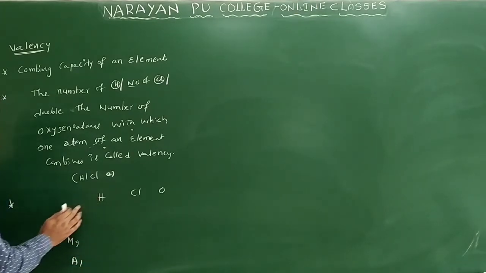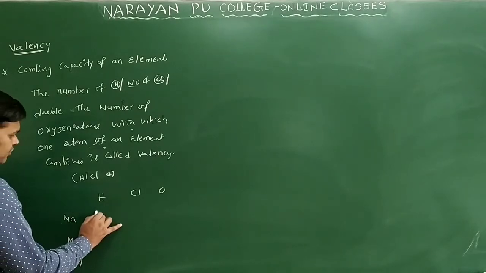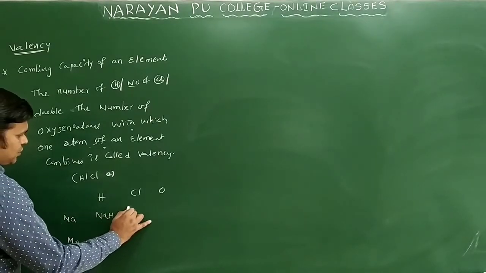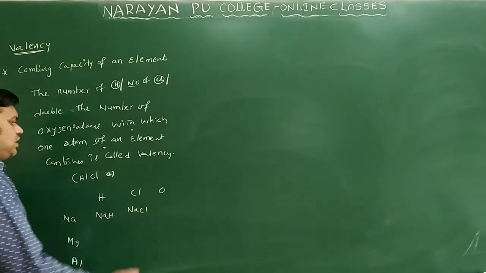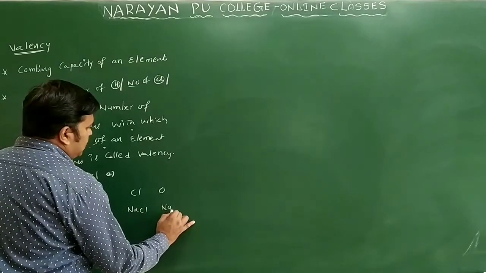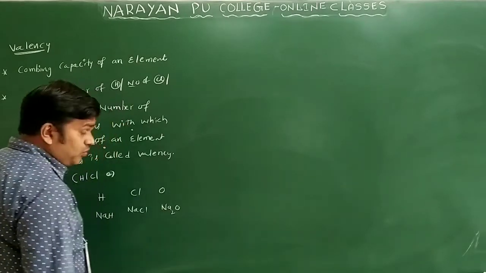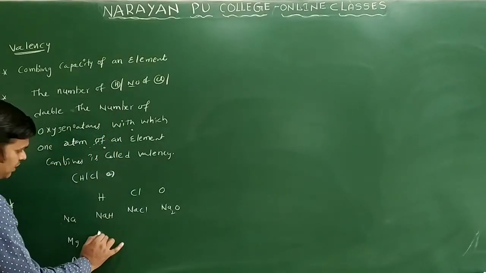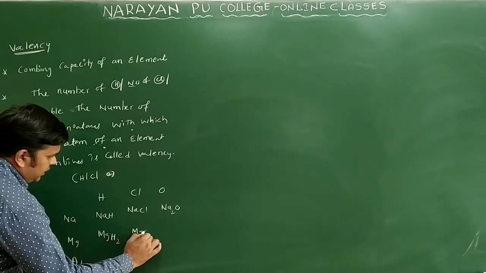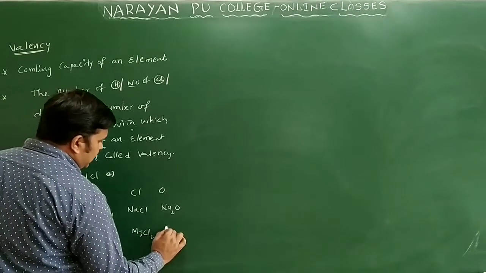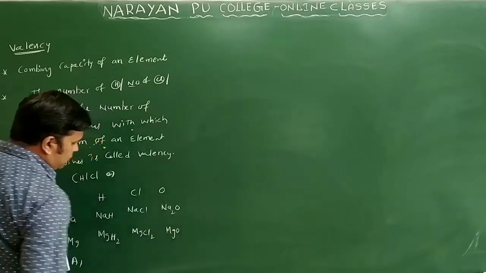If sodium combines with hydrogen, I get sodium hydride, NaH. With chlorine, sodium chloride. With oxygen, Na2O, sodium oxide. Magnesium gives MgH2, MgCl2 and magnesium oxide.